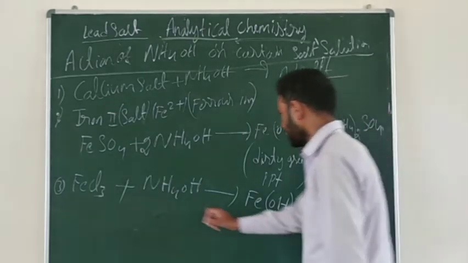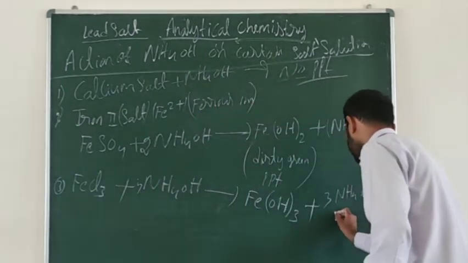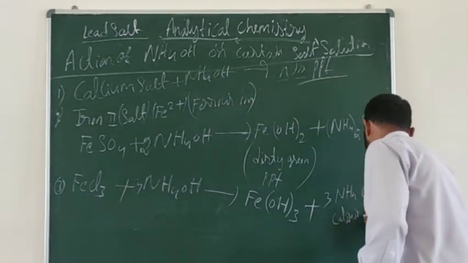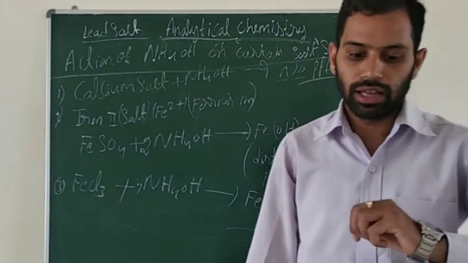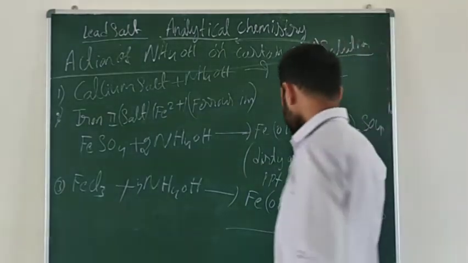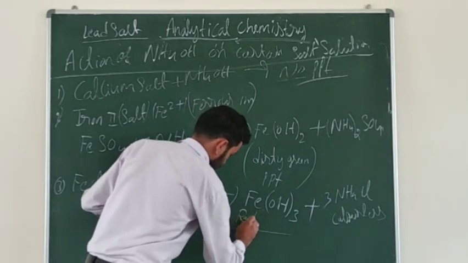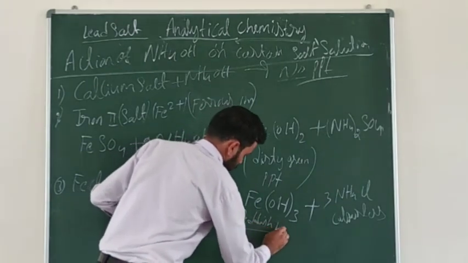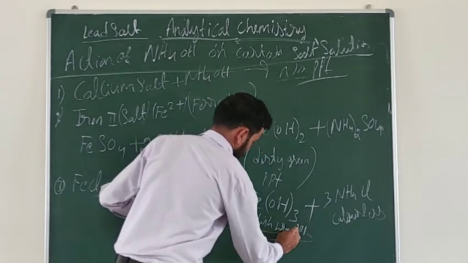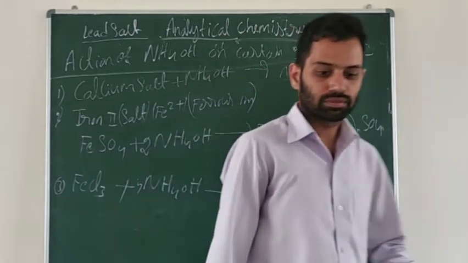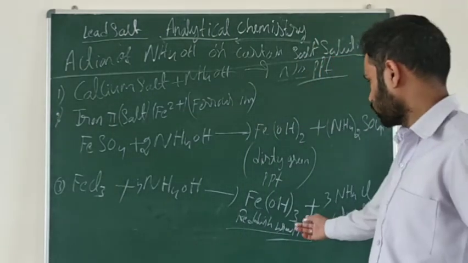Okay. So that is a byproduct, and that is colorless. This ferric hydroxide is a reddish brown precipitate.